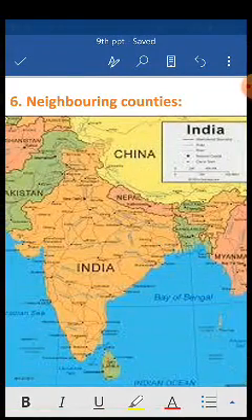Okay, now the next one is neighboring countries. Now this is our India. You look at the map, there are so many countries which are our neighbors. Okay, there are a total of 9 neighboring countries, हमारा पड़ोसी देश total 9 है.